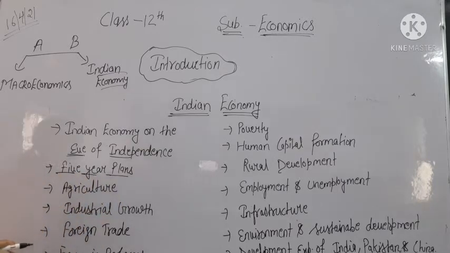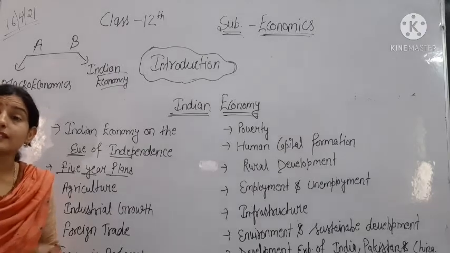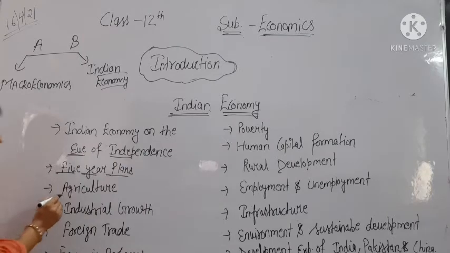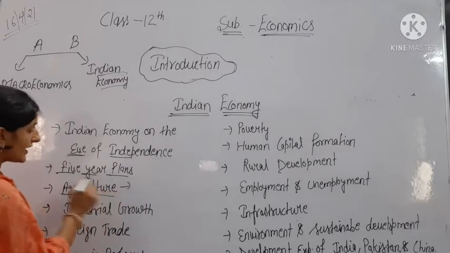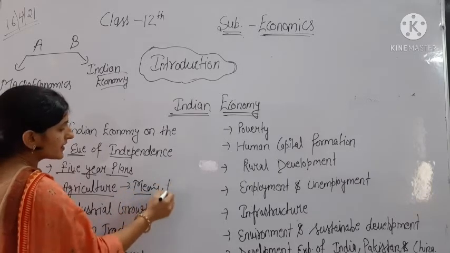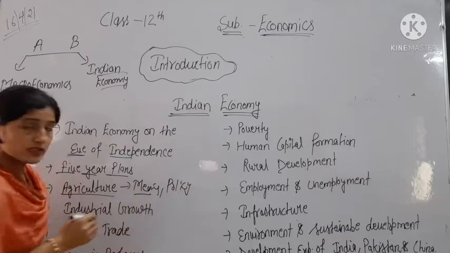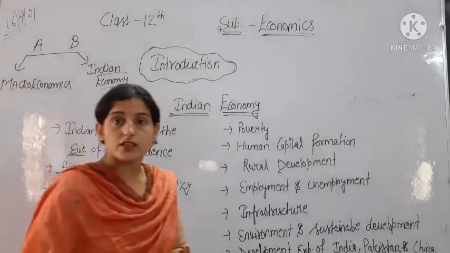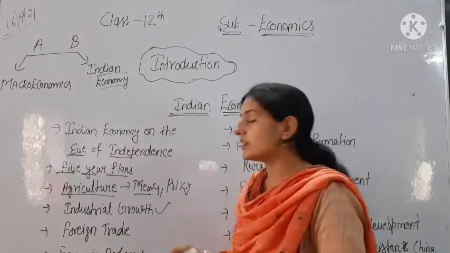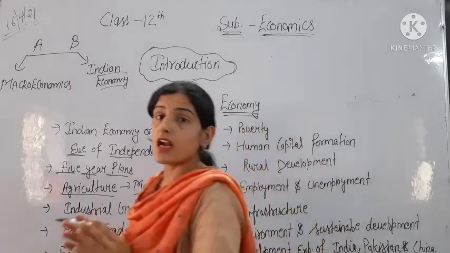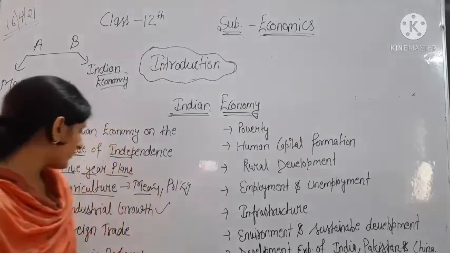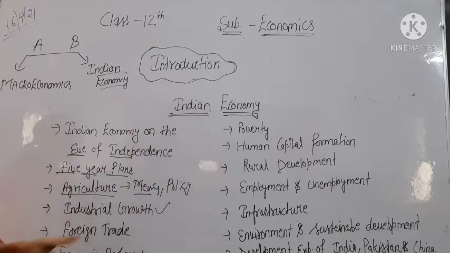Okay, so in this chapter we will discuss the history of 5-year plans, what was the main objective of 5-year plans. Then we will discuss the next chapter, that is of agriculture, means what is the agriculture sector, policy adopted by the government for the growth of the agriculture sector, and challenges in the agriculture sector. Then we have the industrial growth strategy adopted for the industrial growth by the Indian government. So we will discuss the industrial sector in this chapter.